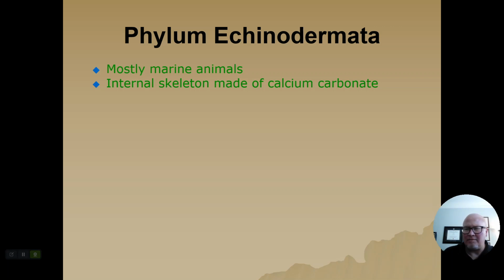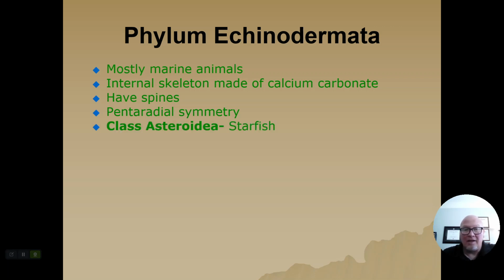It's not like with an insect where they have the shell, but they have this skeleton that is covered by a skin. In fact, the name itself, Echinodermata, means spiny skin. So they've got this skeleton that's covered with skin, and a lot of them have spines. They have what is referred to as pentaradial symmetry, or simply radial symmetry. They have a top and a bottom, but no front and back.